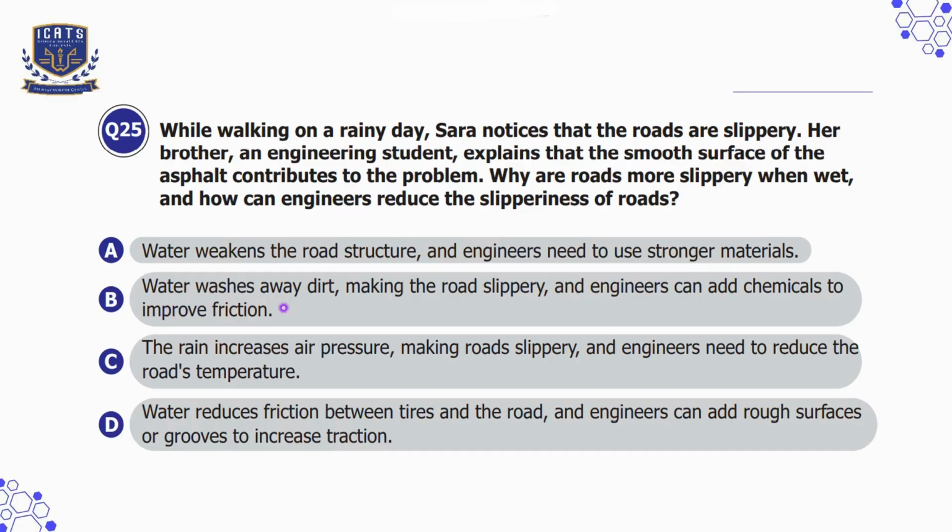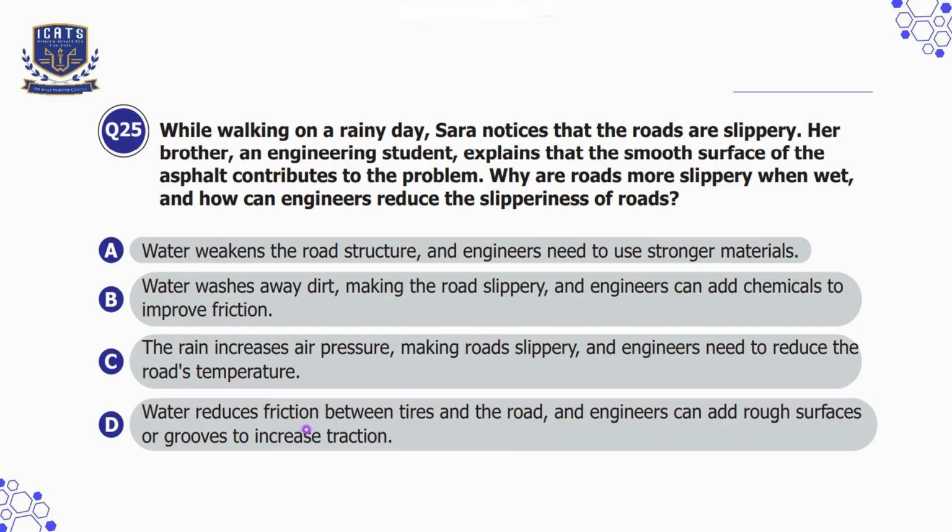Option B is water washes away dirt, making the road slippery, and engineers can add chemicals to improve friction, which is not right because water can wash dirt away, but that does not cause slipperiness. Option C is the rain increases air pressure, making roads slippery, and engineers need to reduce the road's temperature. That is also incorrect because rain does not affect air pressure in the way that it makes roads slippery.